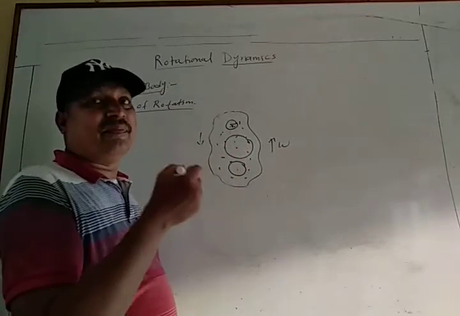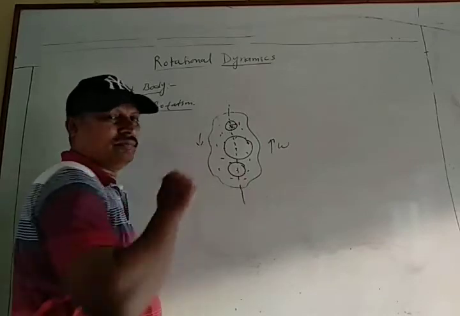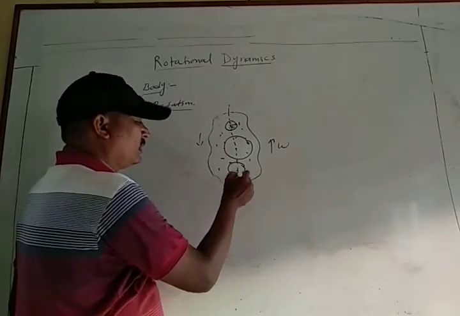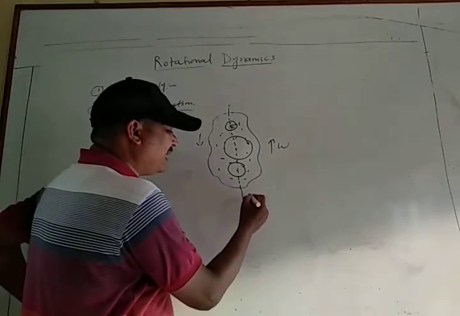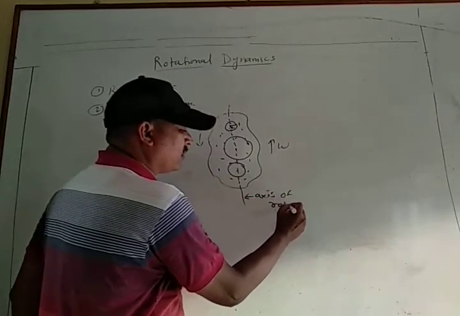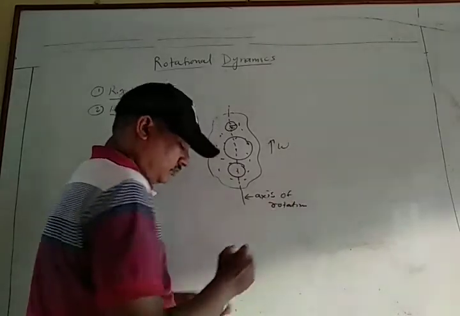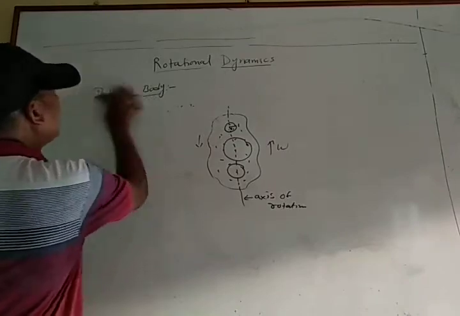Then the line passes through the center of each circle. This line is called the axis of rotation. Okay, then this is the axis of rotation.